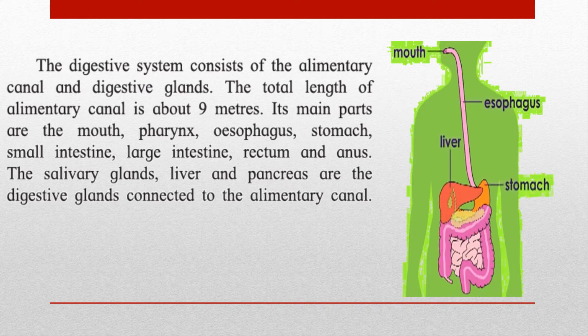The digestive system consists of the alimentary canal and digestive glands. The total length of the alimentary canal is about 9 meters. Okay, you can imagine how long your alimentary canal is. 9 meters, matlab you can measure 1 meter of cloth and just see how much is 9 meters. Okay, its main parts are the mouth, pharynx, esophagus, stomach, small intestine, large intestine, rectum and anus. The salivary glands, liver and pancreas are the digestive glands connected to the alimentary canal.